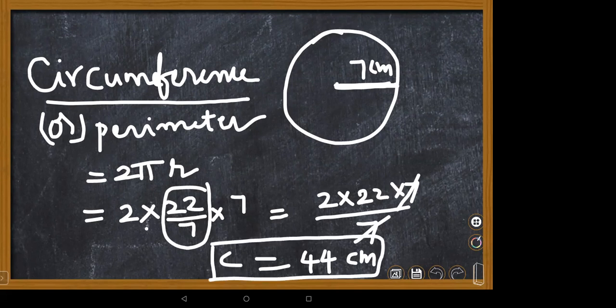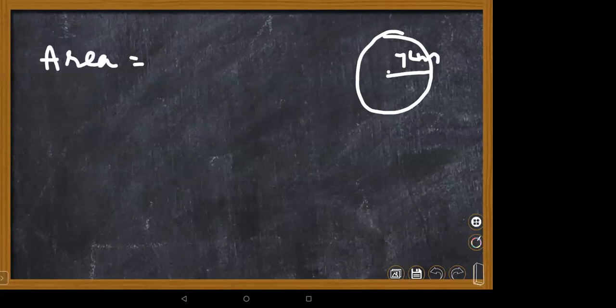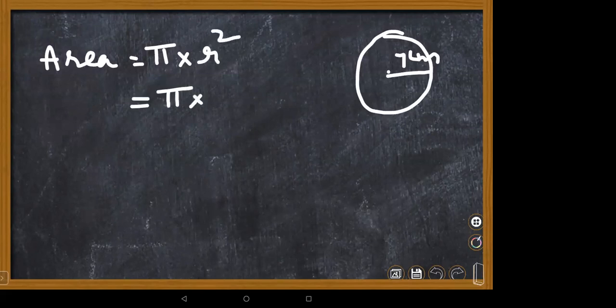Okay, ma'am. Same way, area. You have a doubt about area also? I will help you once again. Please remember, this is 7 centimeters. If you know the radius, you can easily find your area. The area formula is pi multiplied by r square, and r square is r into r. R square means it's a powered value. I already said it's a powered value.